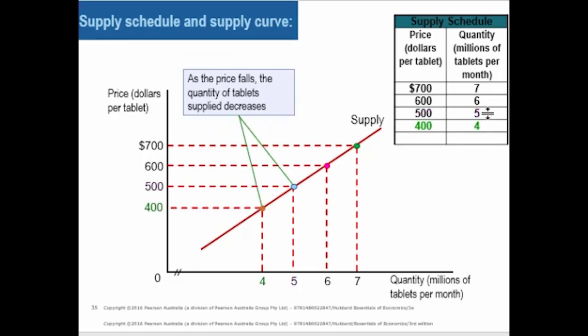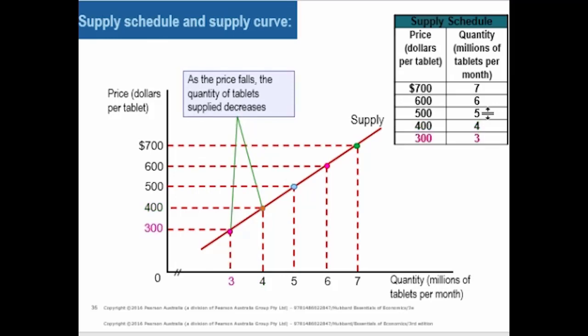Similarly, as the price goes down further, our supply decreases further. And when price is 300, we are supplying 3 million tablets in the market. Price is decreasing, so our revenue is decreasing, so we are willing to sell fewer tablets at this price.